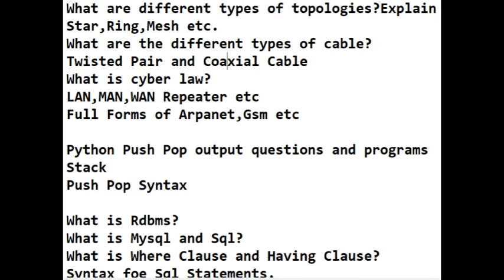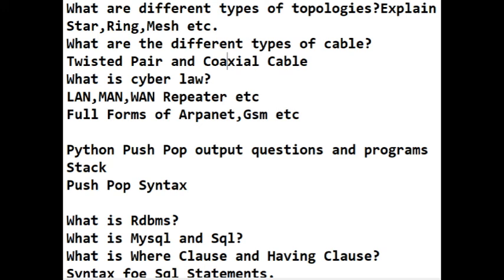Second most important question in the networking part is the different types of cable. But the most commonly asked types of cables are twisted pair cable and coaxial cable. You need to understand what are the advantages and what are the disadvantages of these different kinds of cables.